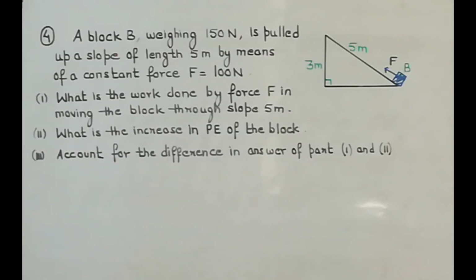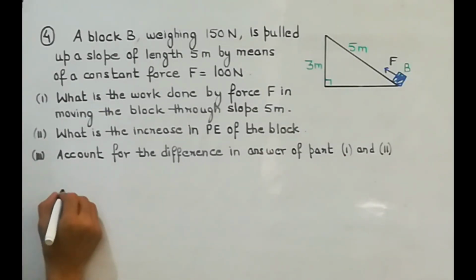Block B weighing 150 Newton, and it is being pulled up a slope of length 5 meter by means of a constant force 100 Newton. What is the work done by the force? Now if you see in the diagram, the direction of the force F applied and the direction of displacement, that is along the slope, are same.